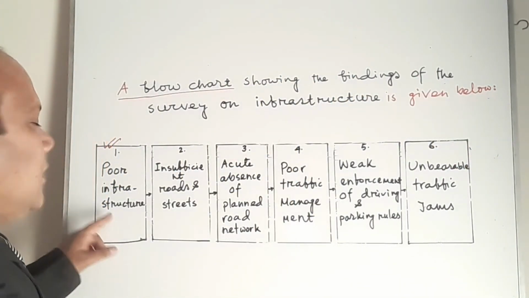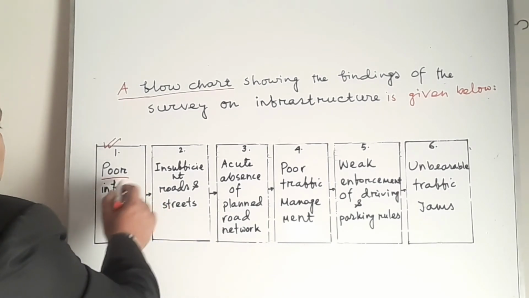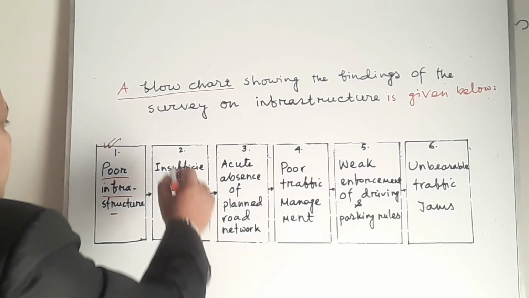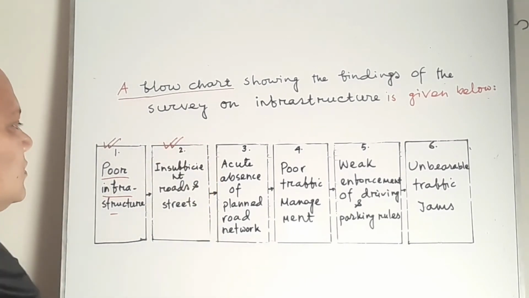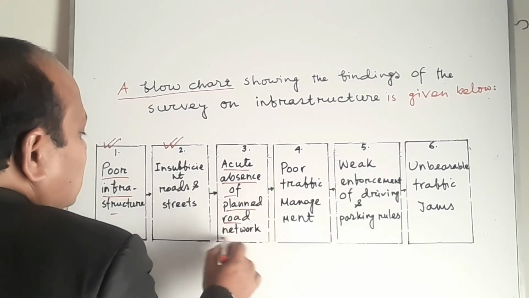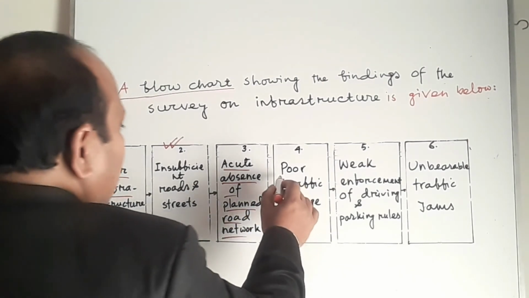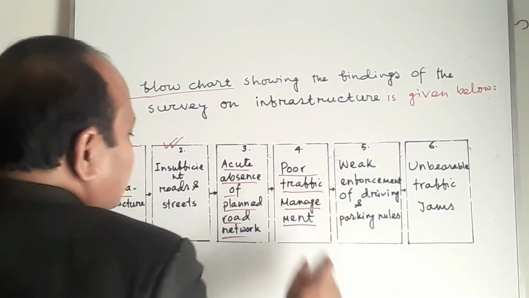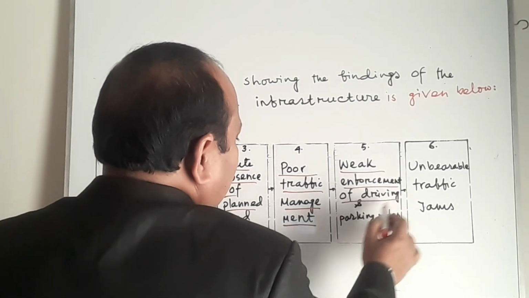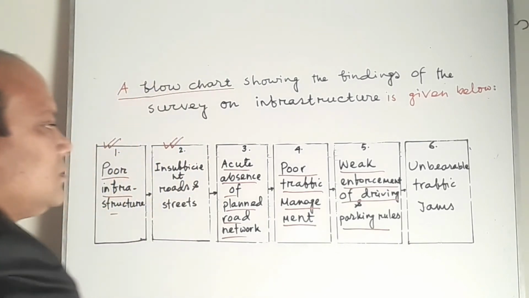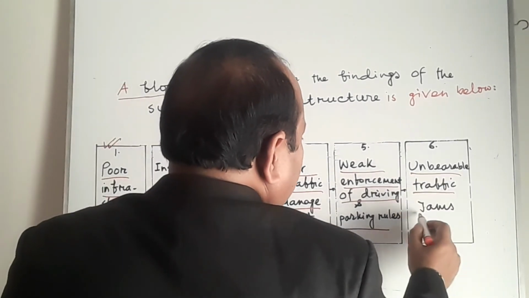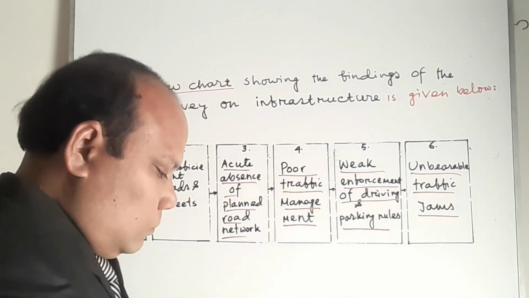Then the first one was given, poor infrastructure, and after this, insufficient roads and streets. Third one, acute absence of planned road network. Fourth one, poor traffic management. Fifth one, weak enforcement of driving and parking rules. Last but not the least, unbearable traffic jams.